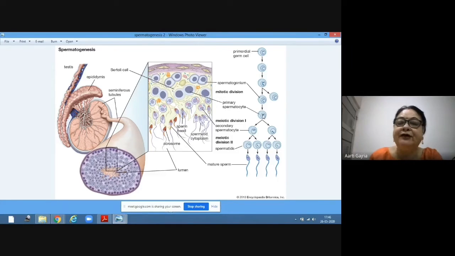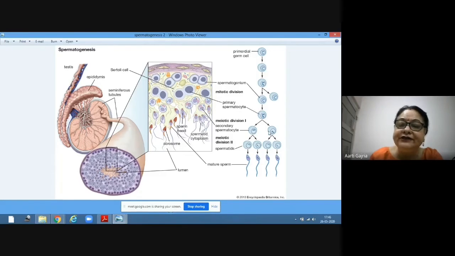Now this primary spermatocyte will undergo meiosis first division, meiosis 1, and it will form two daughter cells, which are secondary spermatocytes, and they have half the number of chromosomes, 23, 23. If this is 46, this is 23, 23.